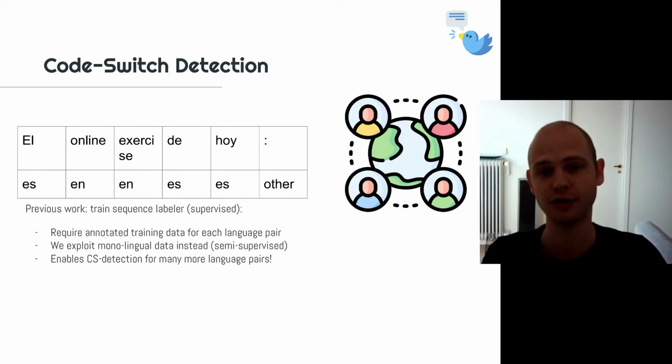Almost all previous work on this task is supervised, so they use standard supervised sequence labeling algorithms to train a model, and they require annotated code switch datasets. However, we propose to relax this assumption and exploit monolingual datasets instead. We call this semi-supervised, as we don't have any manual annotation and we don't have any annotated data for the target task. This would enable us to build code switch detection models for many more language pairs.